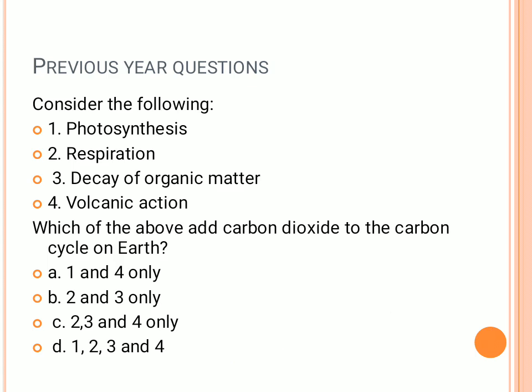So some of the previous year's questions, just kindly note them down. Which of the following are adding carbon dioxide to the carbon cycle of earth? One thing you can right away say is photosynthesis: it will not add carbon dioxide, in fact it will reduce carbon dioxide because of a lot of plants. So one is eliminated, and second, respiration will add carbon dioxide, very true. Volcanic action also adds carbon dioxide, and decaying carbon also will impact. So what are the answers? 2, 3 and 4 is the answer for this question.